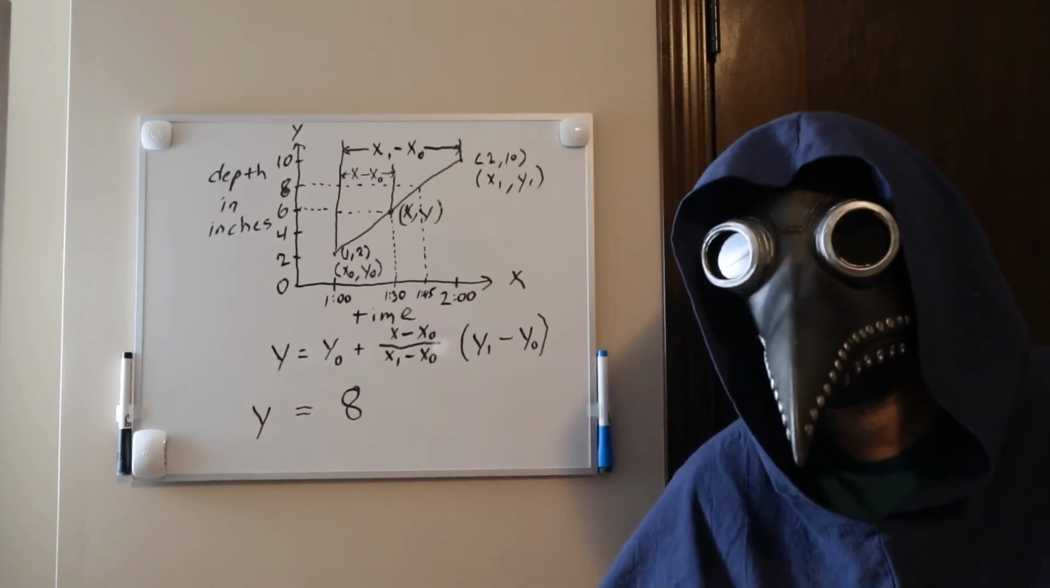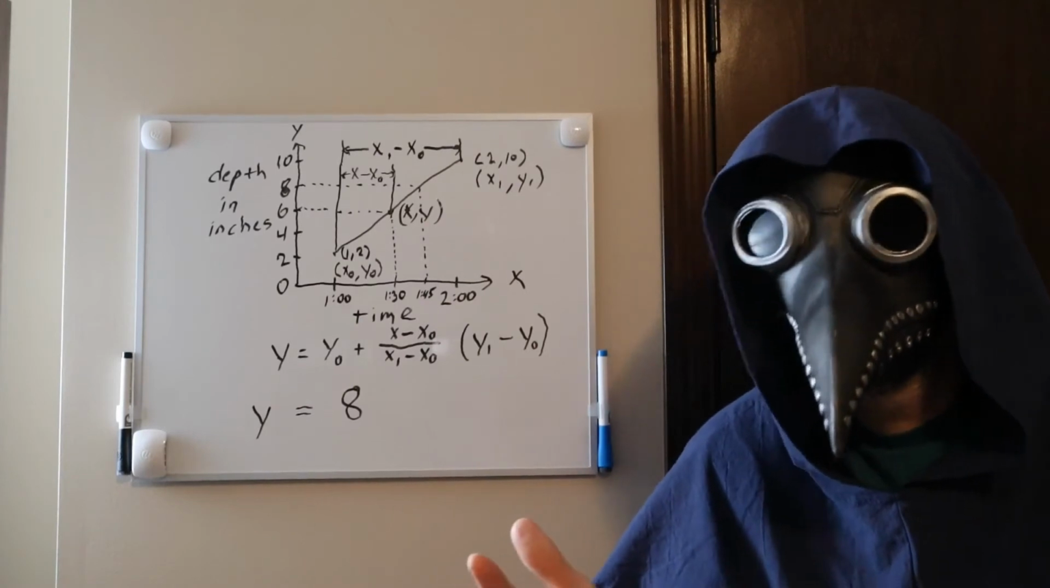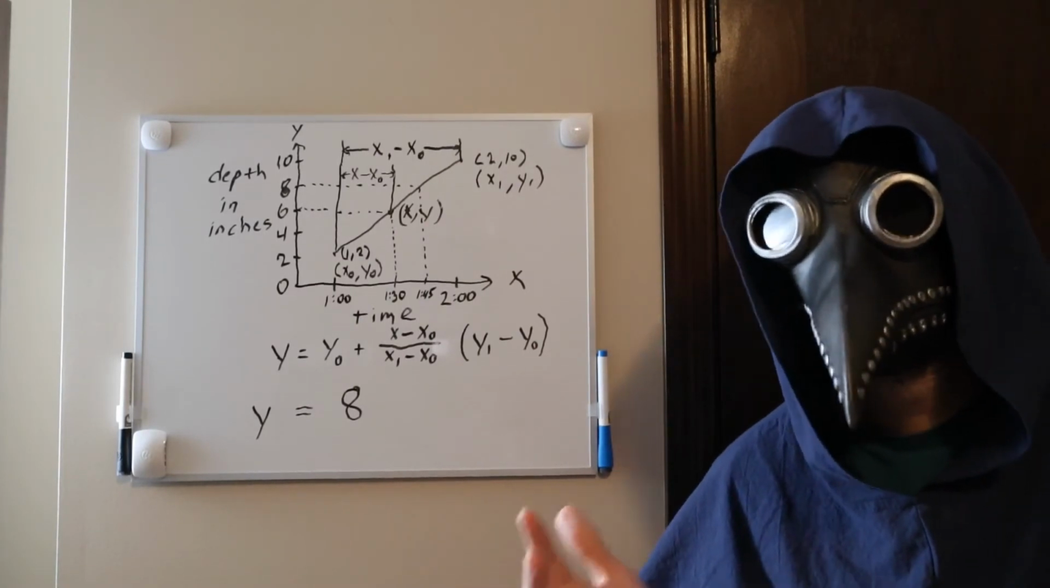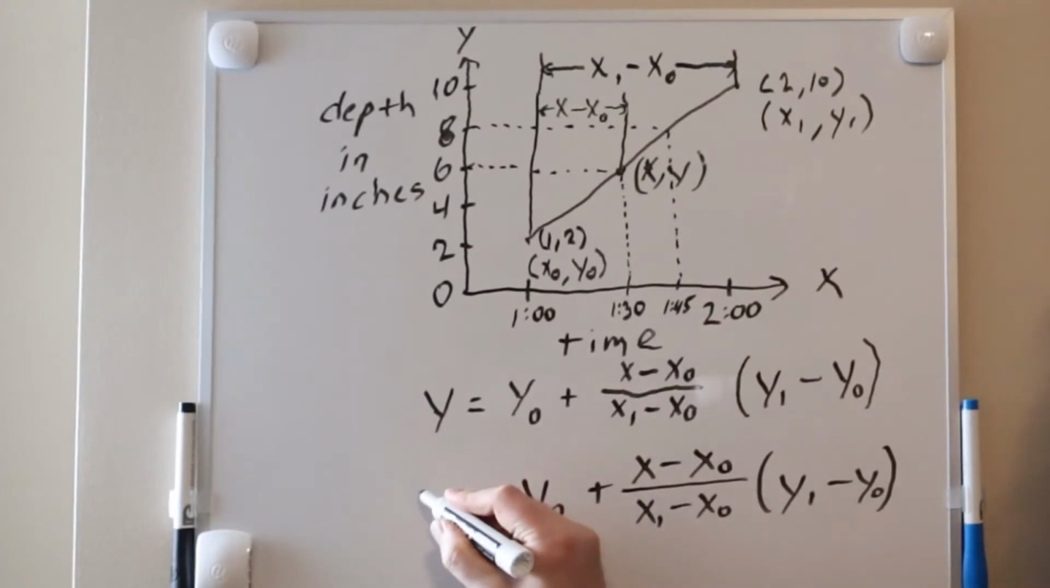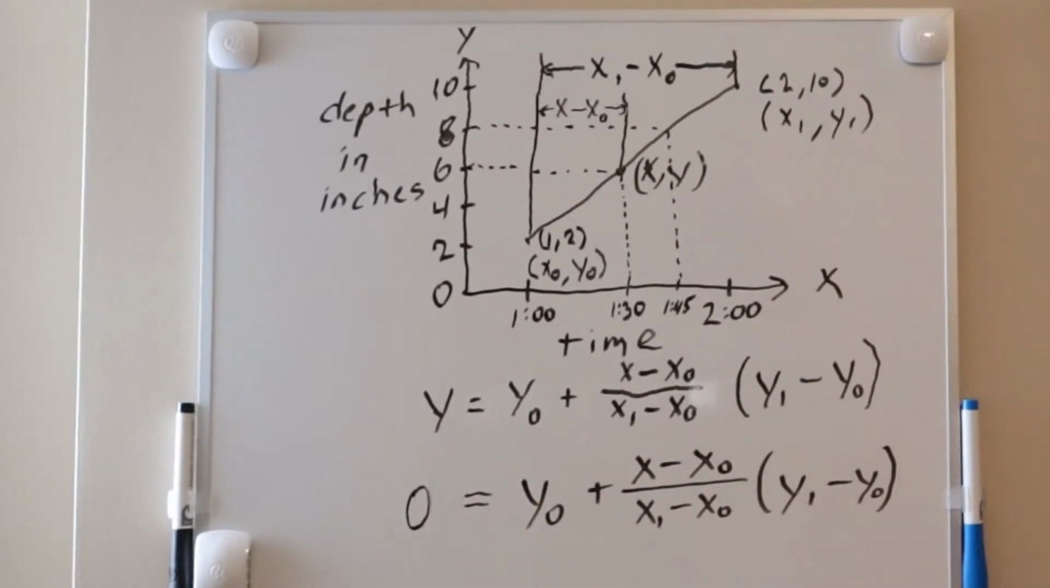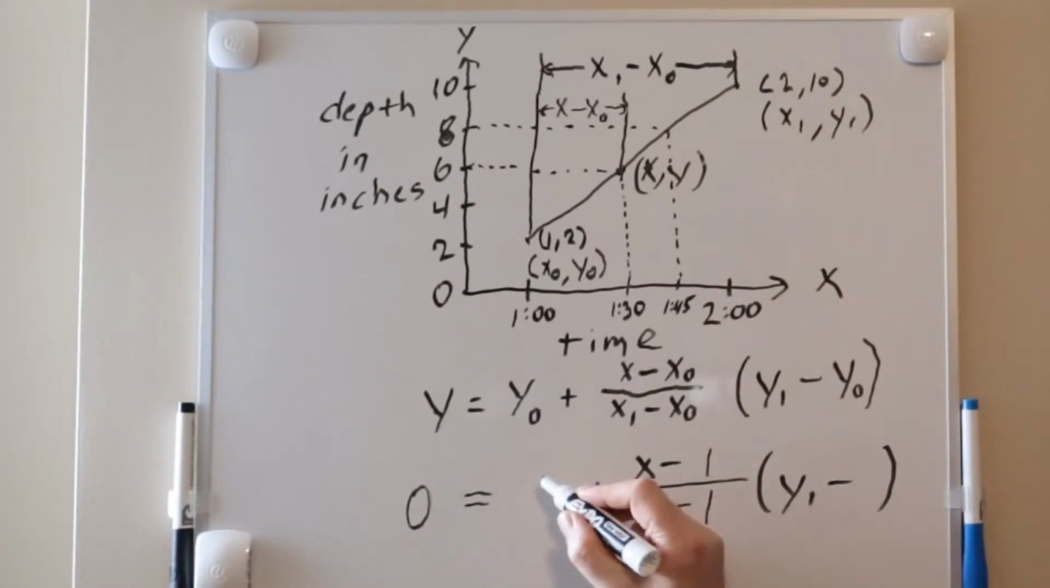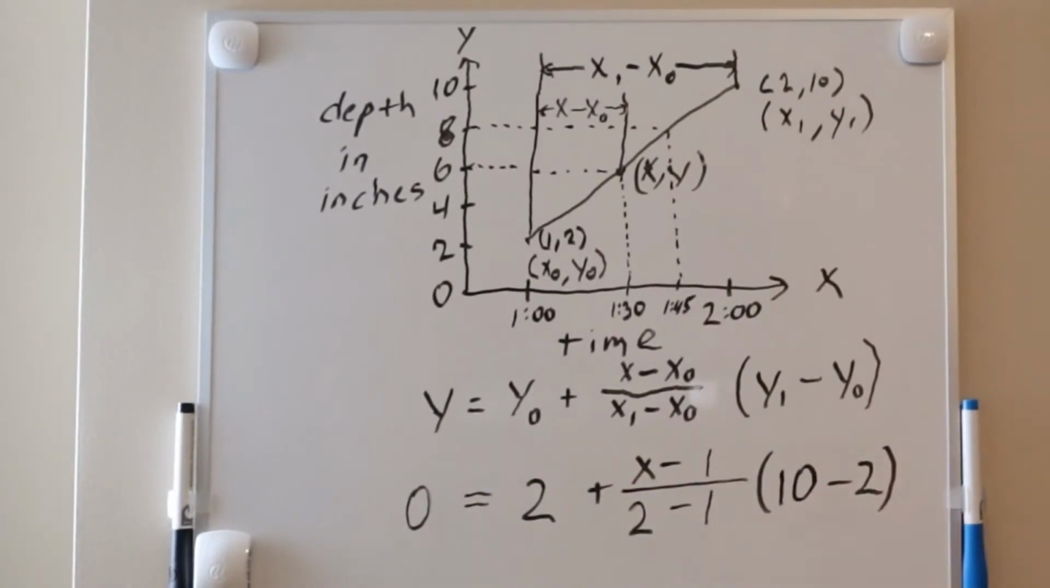Now, just for fun, let's see if we can calculate approximately when the water first started filling the tub. In this case, we know the value of y, and x is the unknown. The value of y will be 0, since the depth of the water in the tub starts out at 0 inches. The time that the tub is filled with 0 inches of water is just x. So, let's fill in the formula and try solving for x. We still have our known times of 1 and 2 o'clock, and our known depths of 2 and 10 inches.